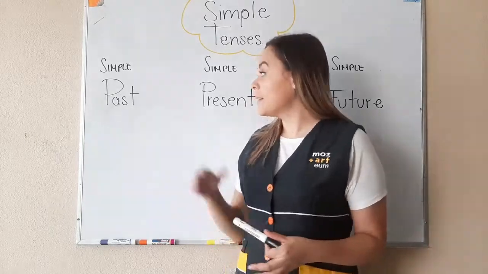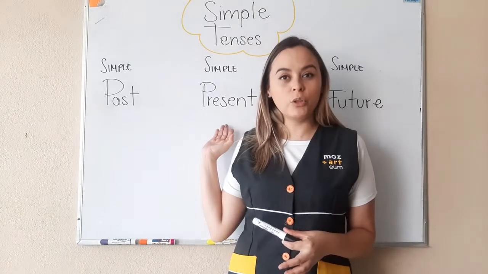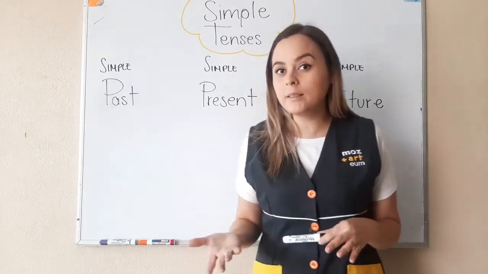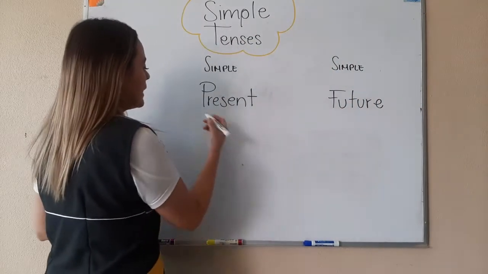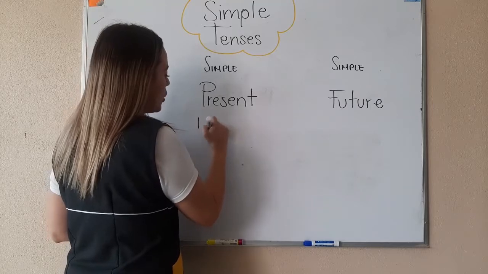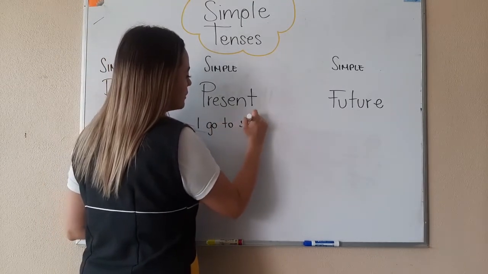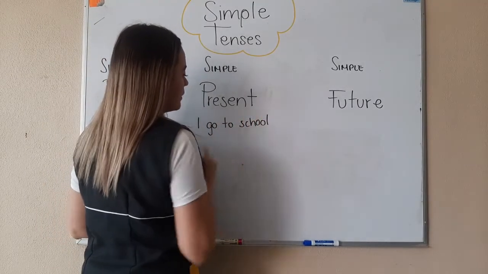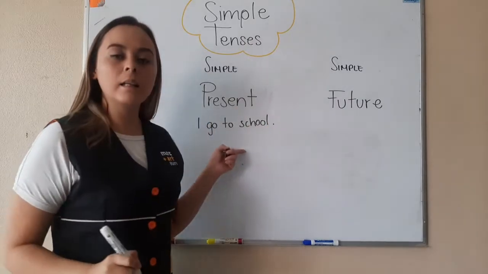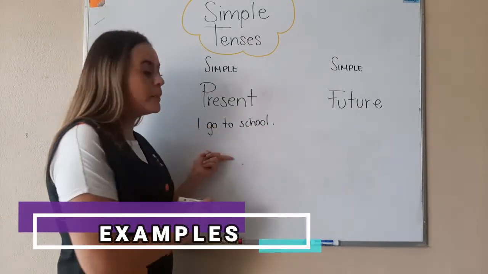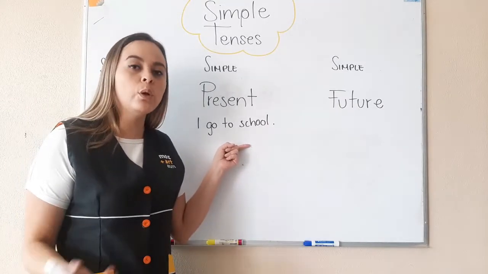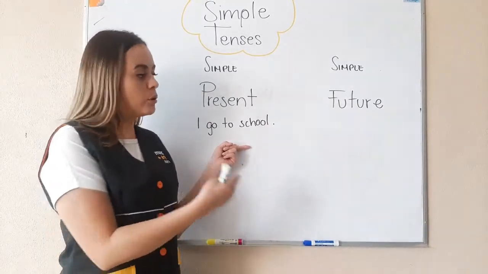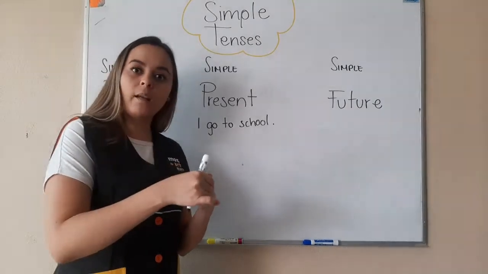Okay, so we said that the present simple is used to talk about habits and routines and about facts. Let's make an example. For example, I go to school. This is a sentence in the present simple, and this is a habit or a routine. It is something that I do regularly. Okay, I go to school from Monday to Friday.